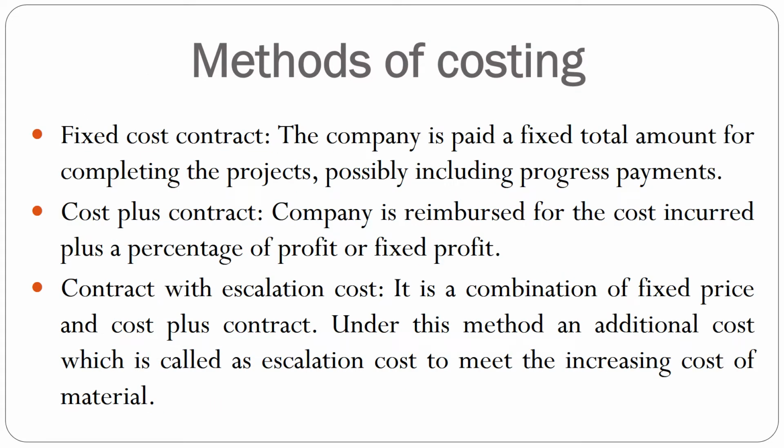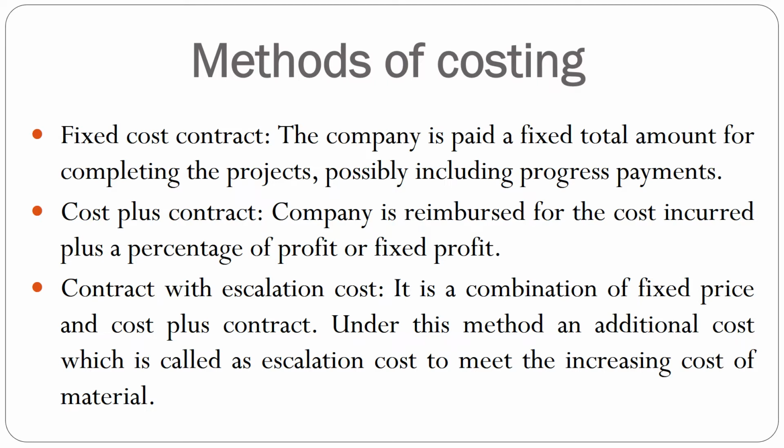Methods of costing: fixed cost contract, cost plus contract, and contract with escalation cost. These are the three methods which can be adopted in contract costing. Let us see what we mean by fixed cost contract. In this method, the contractor and the contractee fix a particular price related to that contract, which includes the progress payments. That is called a fixed cost contract.